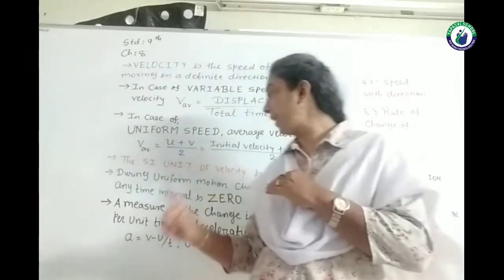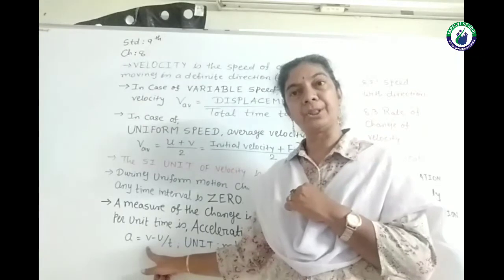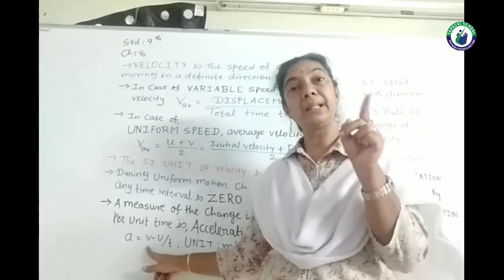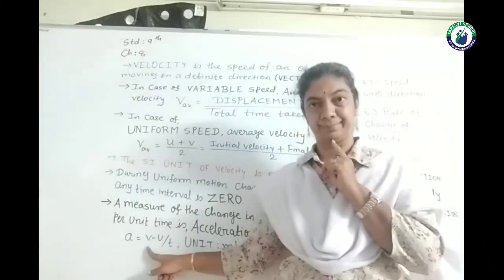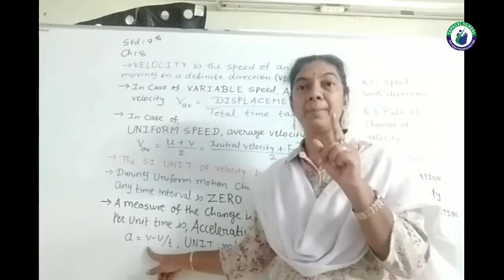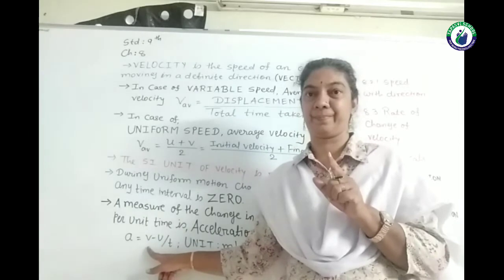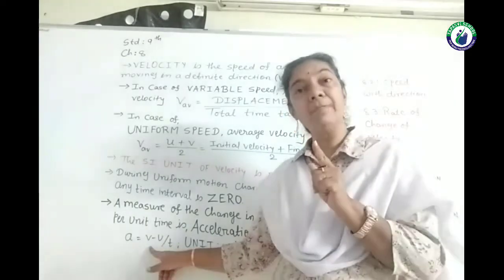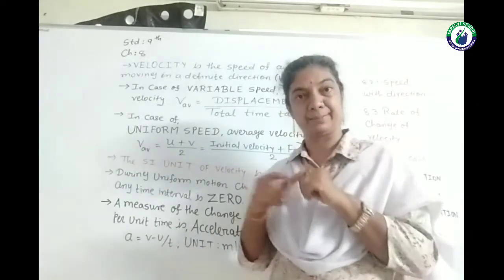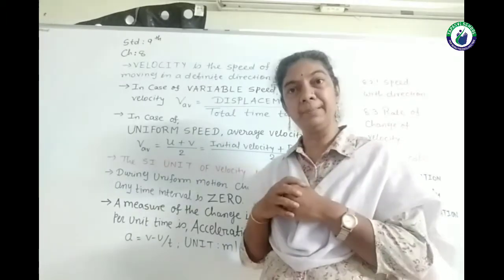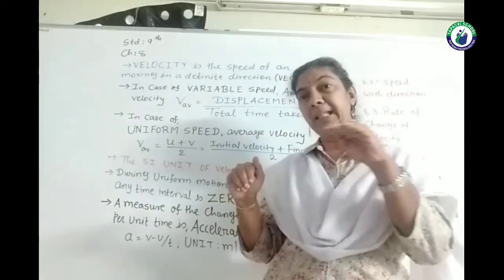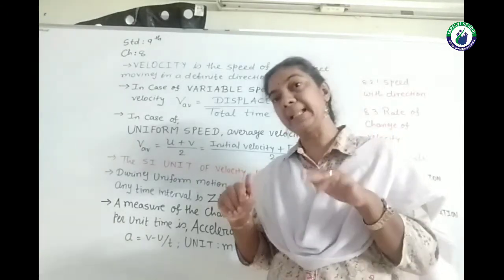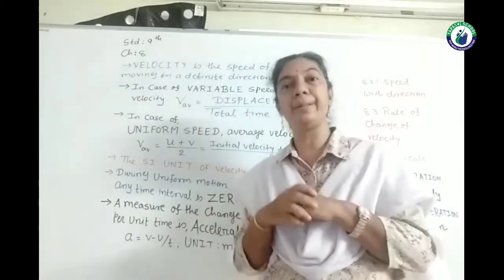So the case where the final velocity v is greater than u is acceleration. But think, my dear friends, if the final velocity is less, when is this possible? When we are applying brakes, the final speed will be less than the initial speed.